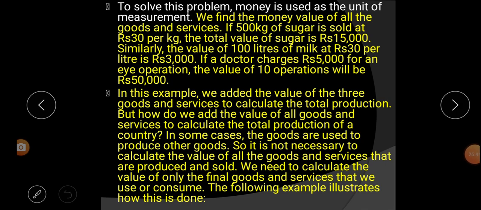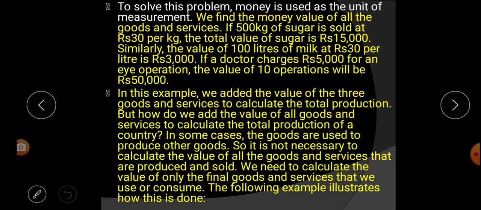To solve this problem, money is used as the unit of measurement. We find the money value of all the goods and services. If 500 kilograms of sugar is sold at Rs 30 per kg, the total value of sugar is 15,000. Similarly, the value of 100 liters of milk at Rs 30 per liter is how much? Rs 3000. If a doctor charges 5000 for an eye operation, the value of 10 operations will be Rs 50,000.